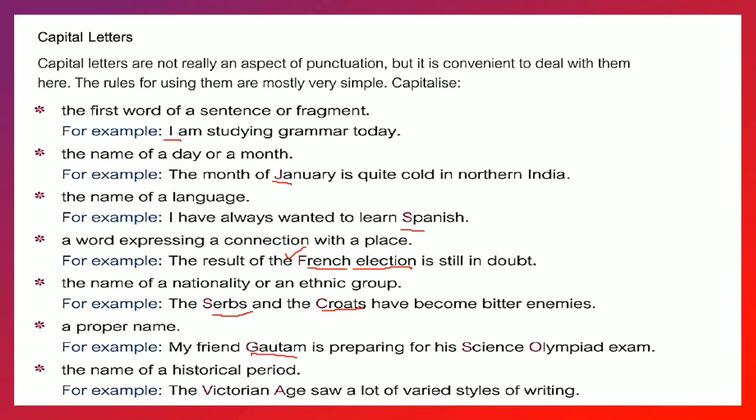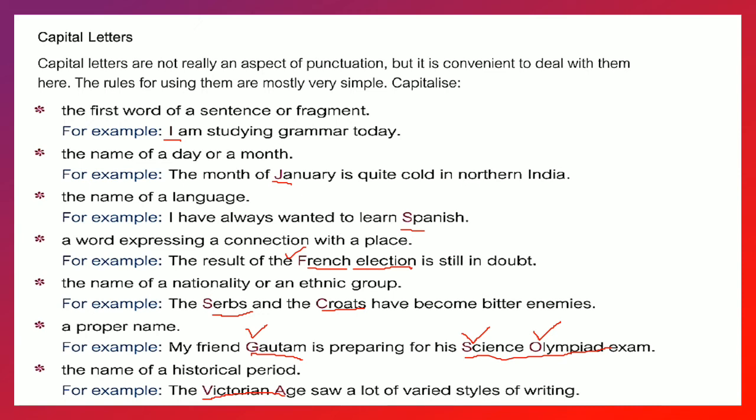A proper name means a proper noun. Gautam is the name of a person, a proper noun. Science Olympiad, the first letter of each word will be capital. So here in Gautam, G is capital. Any name of any person will have a capital letter anywhere in the sentence it is used. Names of historical periods like Victorian age, classical age, romantic age, Puritan age.